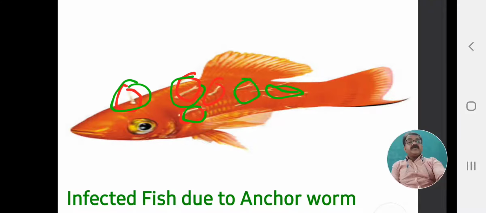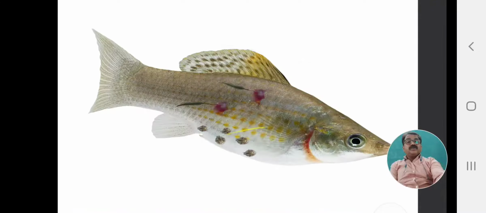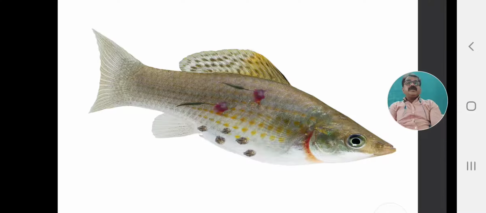See the fish, that is the goldfish. See another fish again, an aquarium fish of the Rasborini family, which is also infected. First, fish lice attack the body, and then areas where scales have dropped down and red patches appear on the body.